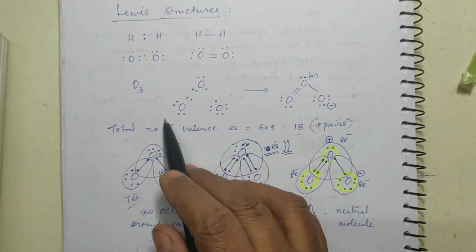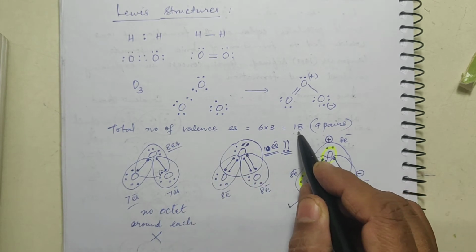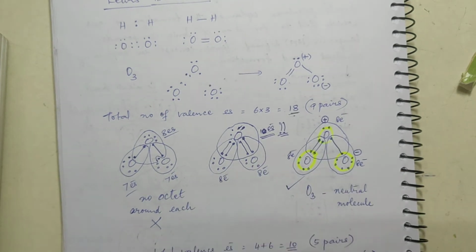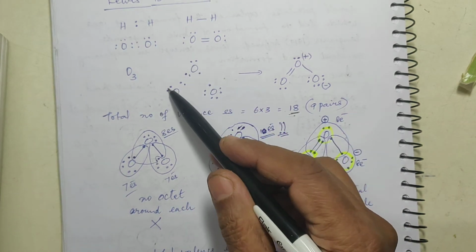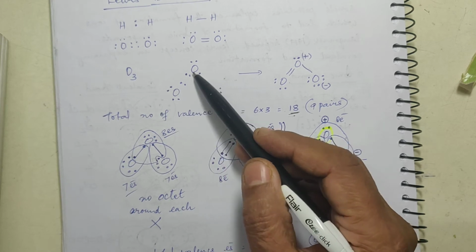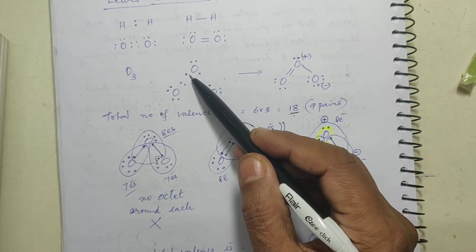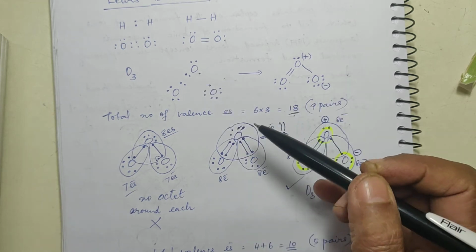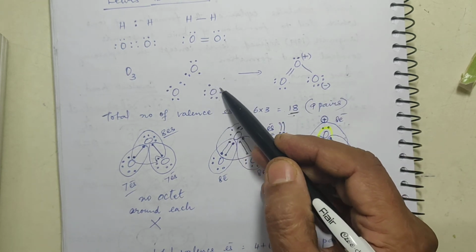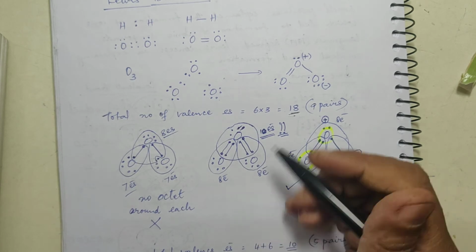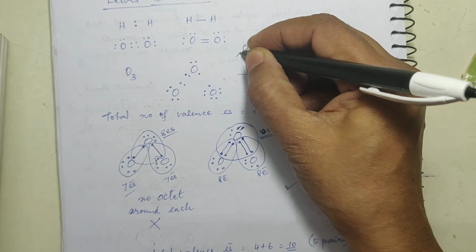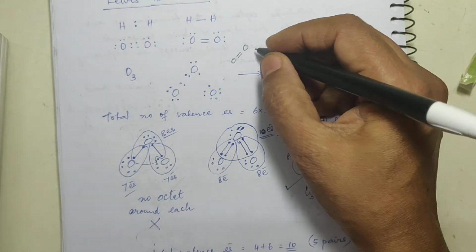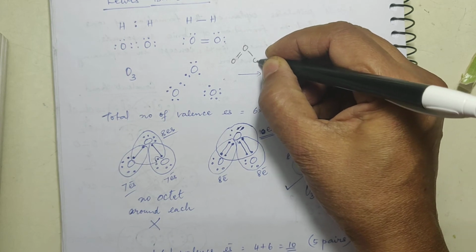Now in the case of ozone, there are 18 electrons, 6 into 3 is 18. Now how are we going to adjust these electrons? Look at this diagram: 2, 4, 6 around this oxygen. Then here I have shown 2, 4, 5. And here I have shown 2, 4, 6, 7. In simple terms, I have tried to show 2 pairs of electrons shared between 2 atoms, and the other atom is shared through a single bond.